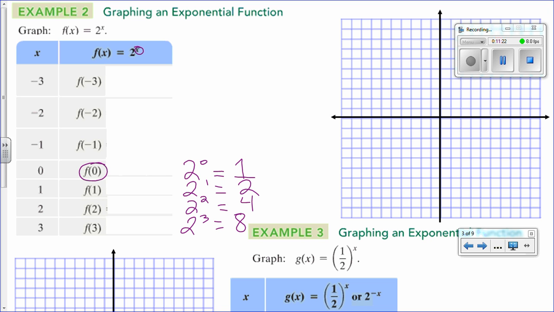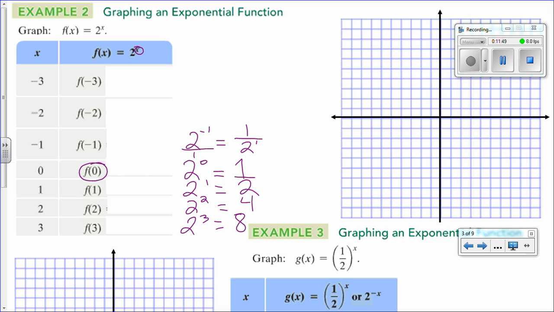Now, if we look at the negative exponents, remember the rule for those is that if you have a negative exponent, you have to take the reciprocal. In other words, remember any integer has a denominator of 1. So if we flip them, that will become 1 over 2 to the power 1. Once you do that, the exponent goes from negative to positive.